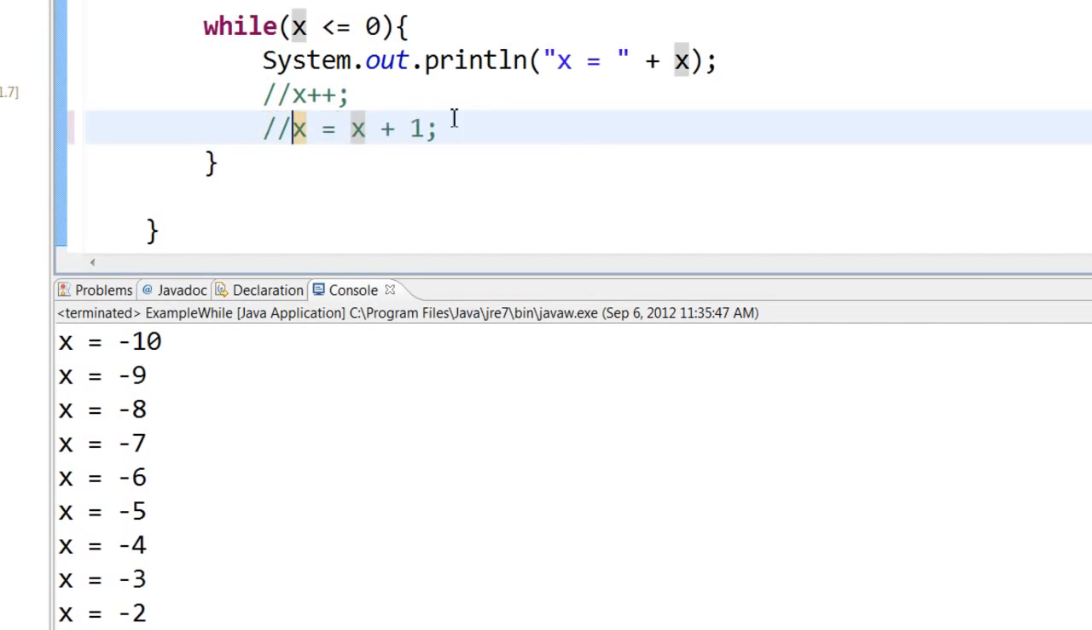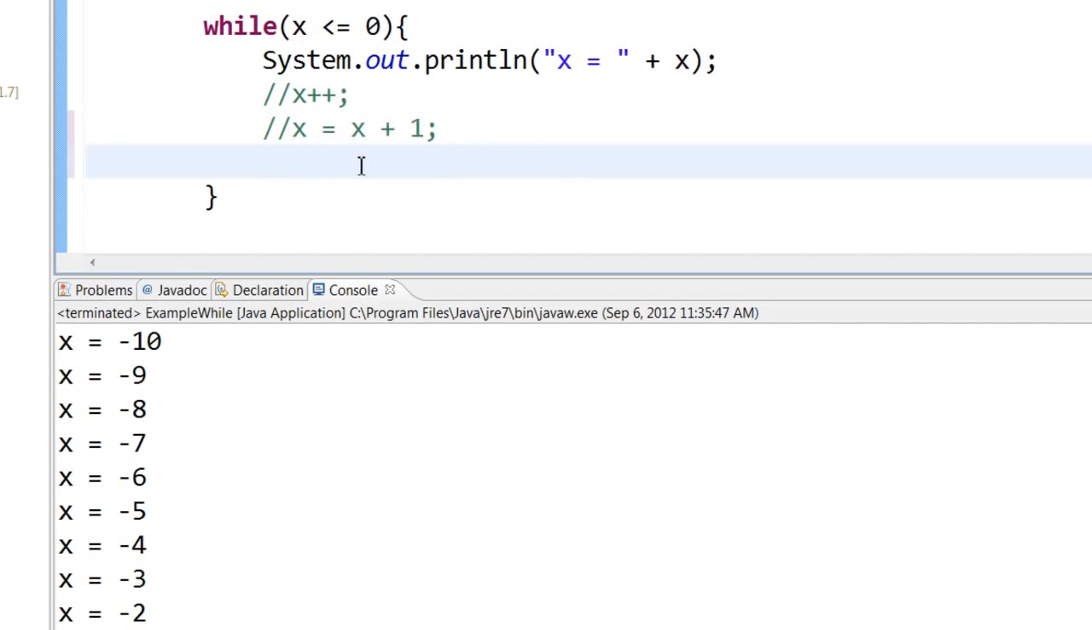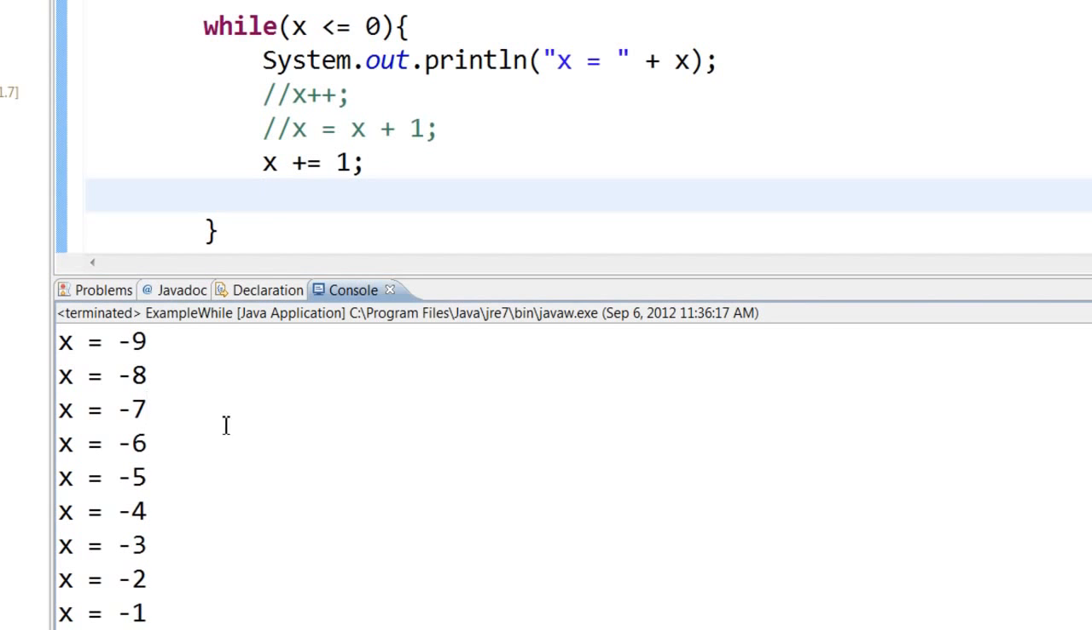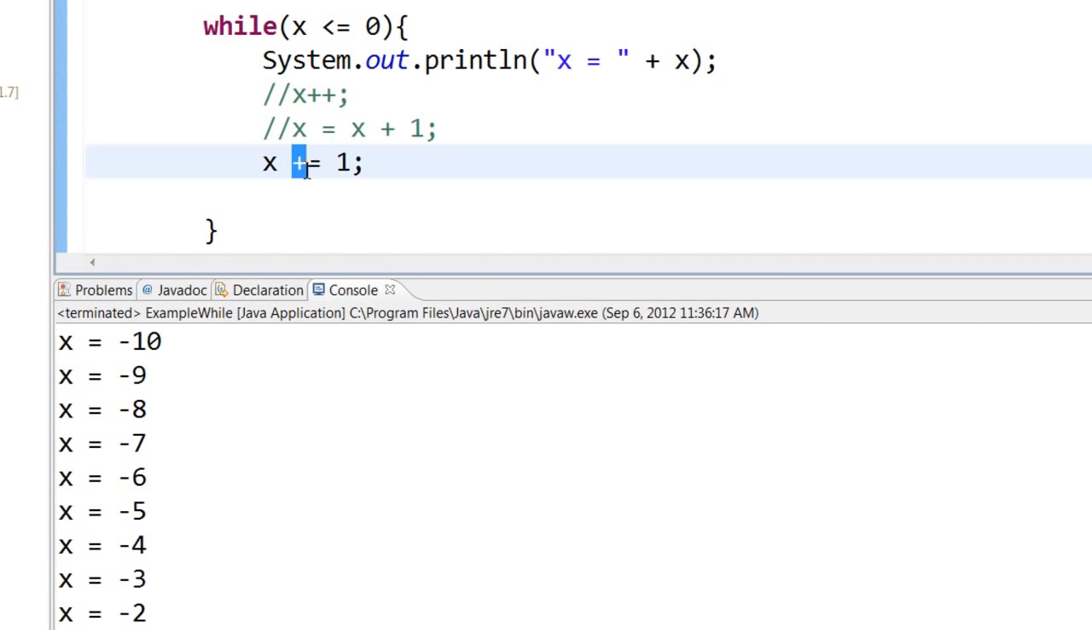And there is another way of writing this too. When you have something like x = x + 1, you can also write it like this: x += 1. So this means x = x + 1. Let us run this. You can see it's the same answer. So these are different styles of writing it. Just remember, plus equal to means x = x plus.